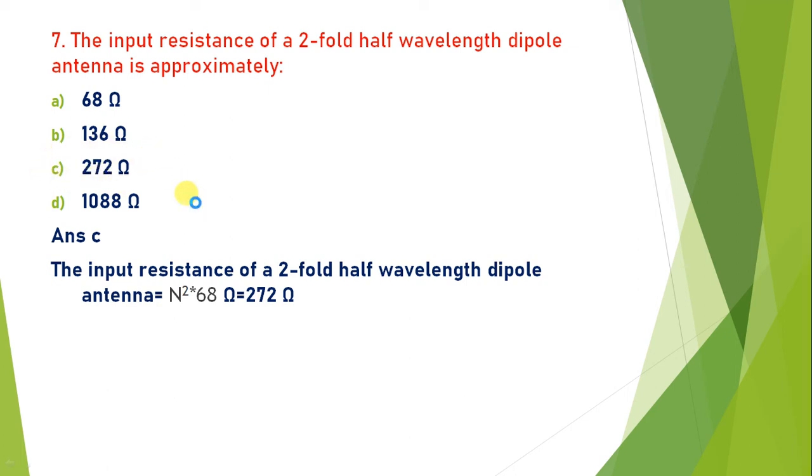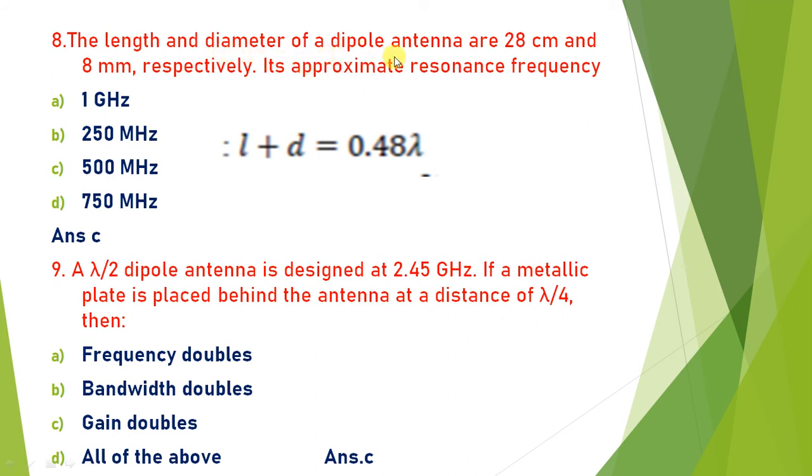Option is C. The length and diameter of the dipole antenna are given as 28 centimeter and 8 millimeter. The approximate resonance frequency is what we have to calculate here. The equation for the dipole antenna length and width is L plus D is equal to 0.48 lambda. So the length is given to you, that is 28 centimeter, and the diameter is also given, that is 8 millimeter. Convert centimeter and millimeter into the same unit, and you have to find the value of resonance frequency.